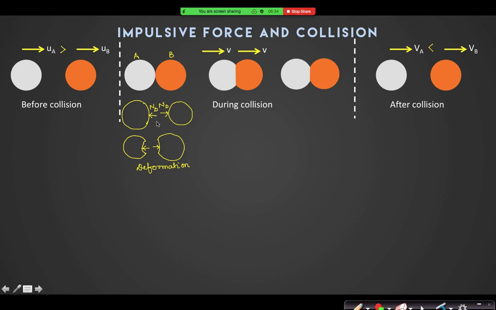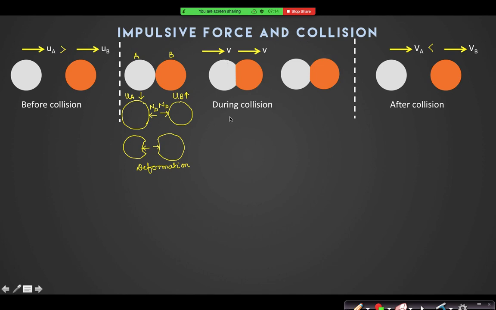and these deforming forces are not only the reason for deformation, but can you say that now the velocity of ball A decreases, and velocity of ball B increases, yes or no? If you talk about individual velocities, it is very easy to understand that now the velocity of ball A decreases and B increases. So initially UA was greater than UB. Now if A decreases and B increases, will they reach a certain time when their velocities will be equal?